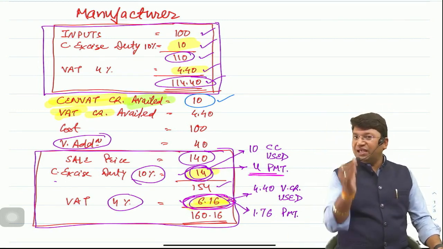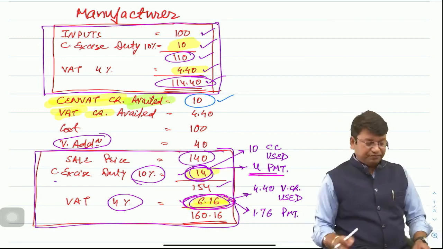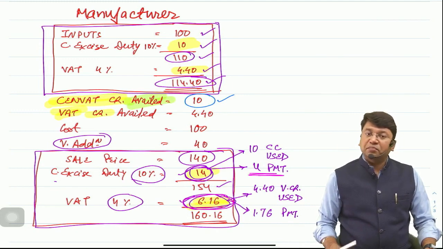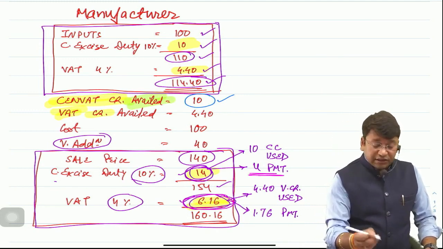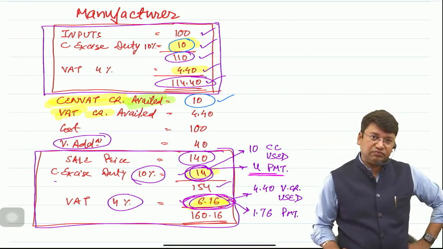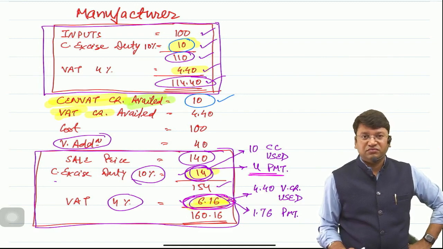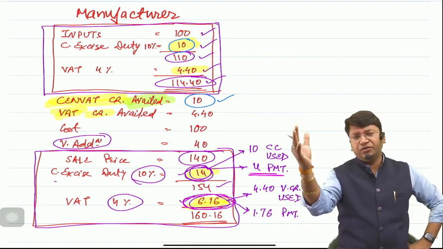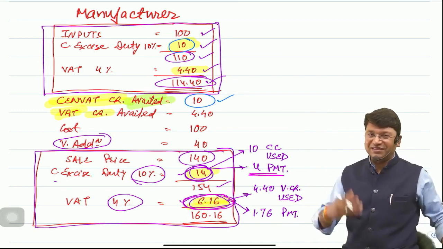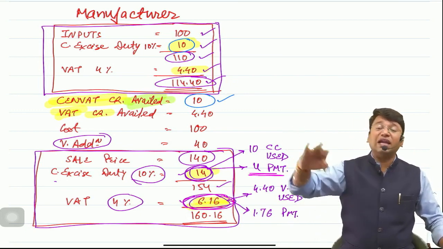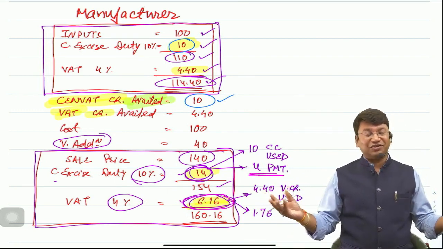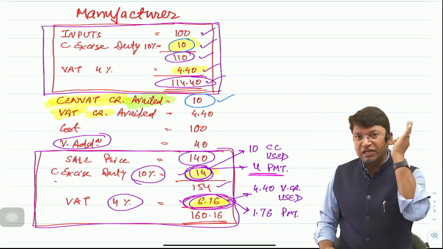Sir, I'll give you the answer in a perfect manner without any error. Sir, many of the people say that since you have paid the tax on purchases, credit was allowed. No. This answer is good, but not perfect. And good is not enough for CA final. Perfection is required. Whether you are in CA, CS or CMA, if you are at final level, then good is not enough. Perfection is required. That's why it's called a professional degree. There is no scope of any mistake at all.